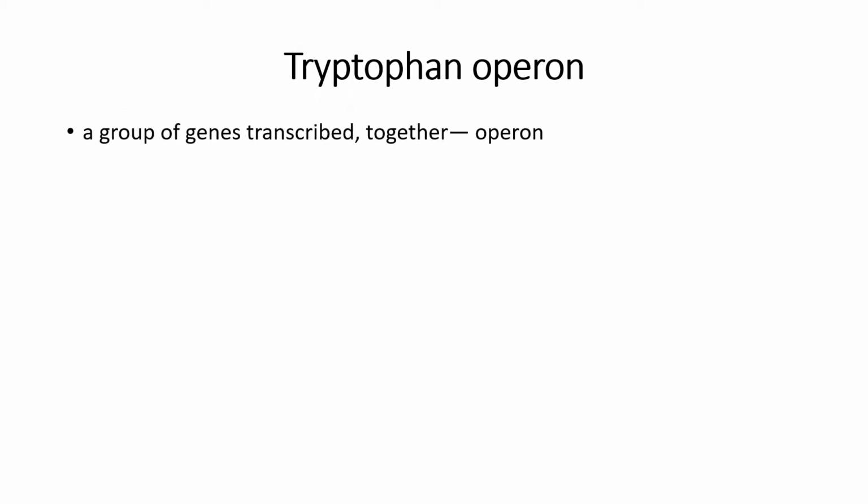Now, this tryptophan operon is a group of structural genes under a single regulatory gene. This group of structural genes give rise to a single mRNA. This mRNA is called as polycistronic mRNA.